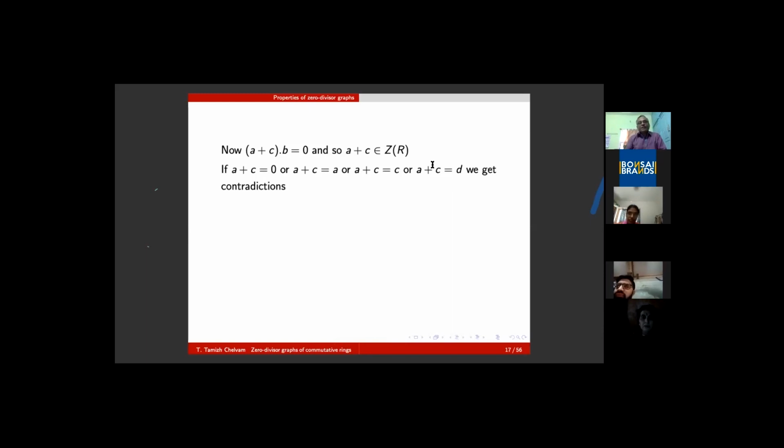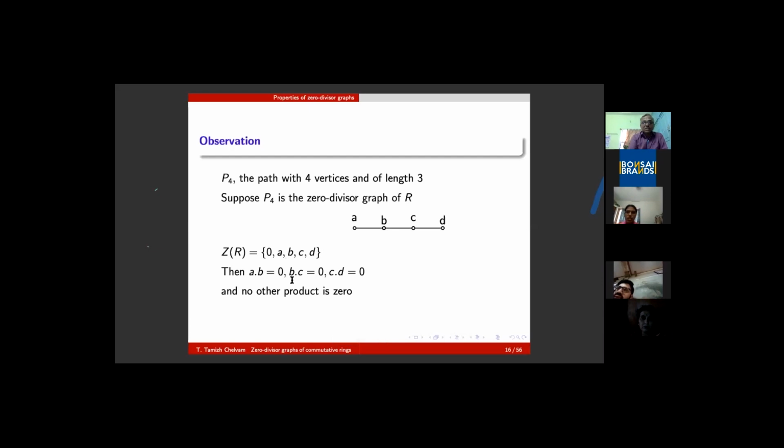If A plus C is equal to 0, then A equals minus C. Already CD equals 0. So instead of C, I put minus A, and AD equals 0. Which is a contradiction to this last fact.